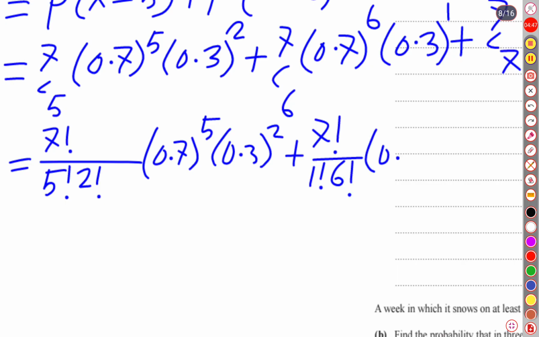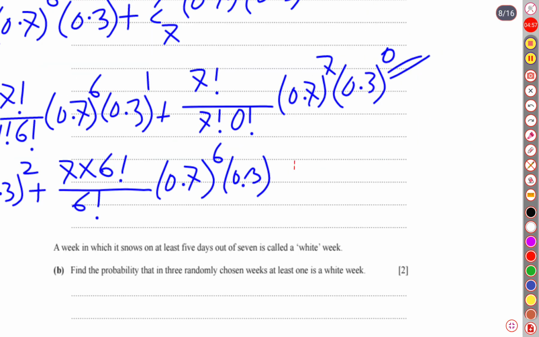Then 0.7 raised to 6 and 0.3 raised to 1, plus 7 factorial over 7 factorial. If we cancel, it is going to be 1, and 0 factorial also produces 1. And 0.3 raised to 0 is also 1. That means there remains only 0.7 raised to 7.